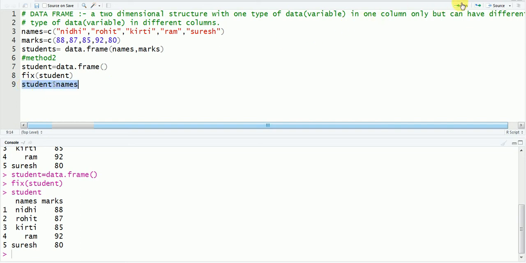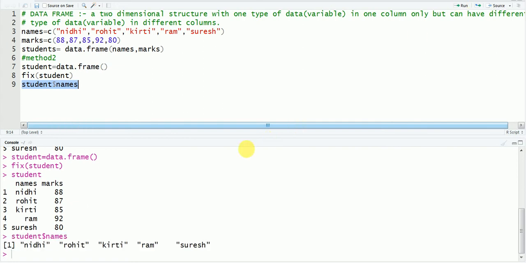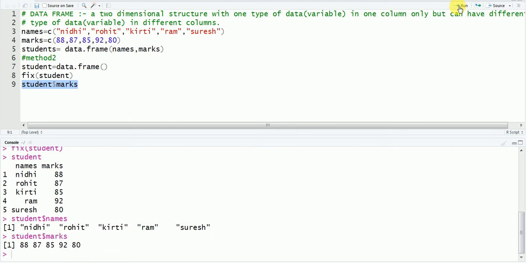When you will run it, you can see all the names of your students are here. And similarly, if you write marks here, then we can extract second column. See, your second column is here.